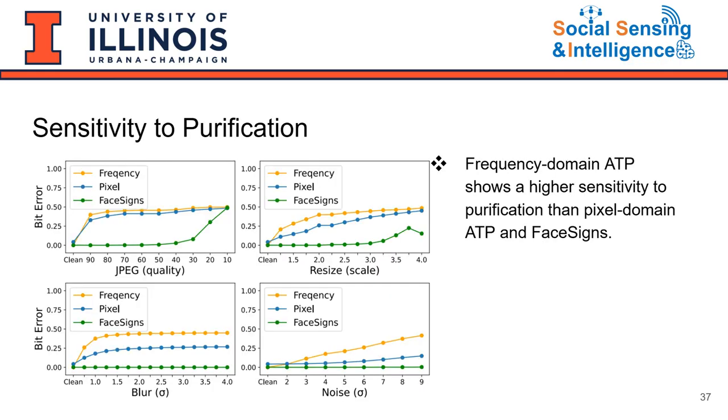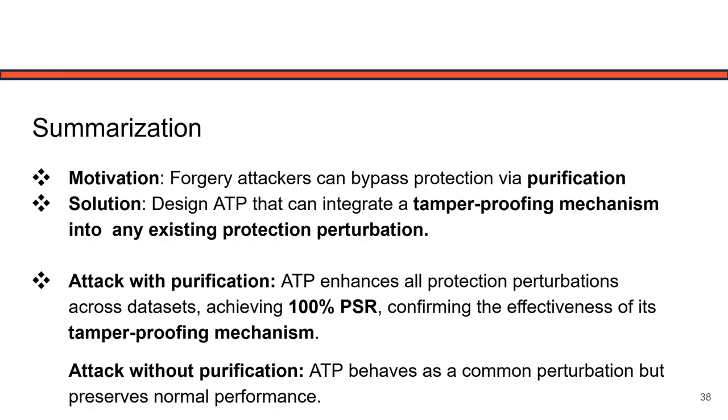We also compare ATP sensitivity to different types and levels of purification. Once purification is applied, frequency domain ATP is sensitive. The bit error increases faster than in pixel ATP or phase ATP.